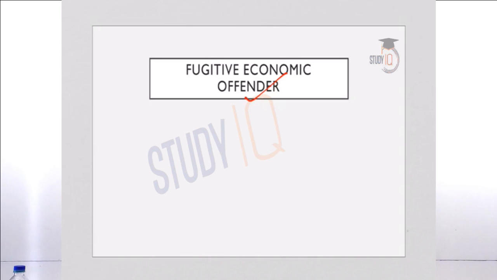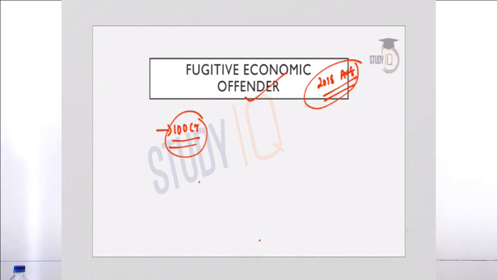The Fugitive Economic Offenders Act came into force in August 2018. A person can be named an offender under this Act if there is an arrest warrant against him for involvement in economic offences, and the offence should involve at least 100 crore rupees or more.